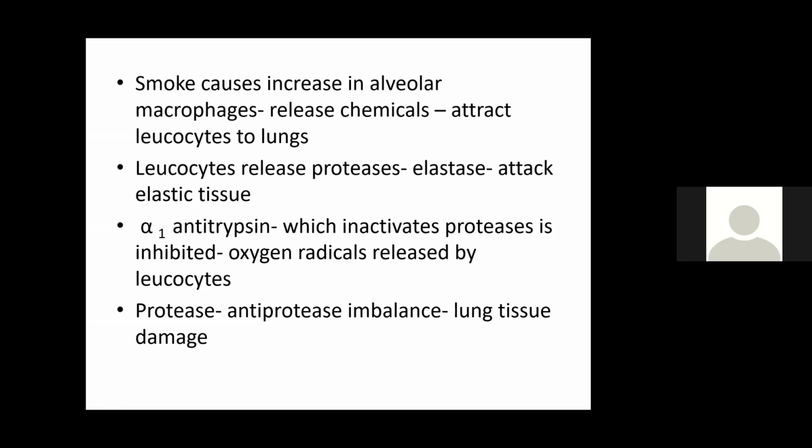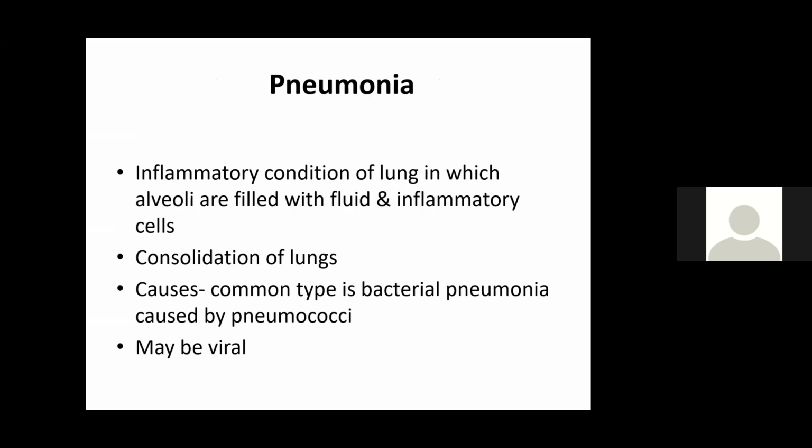Usually alpha-1 antitrypsin will inactivate this protease, but this is also inhibited by oxygen radicals released by leukocytes. So there is a protease, antiprotease imbalance: elastase is increased, alpha-1 antitrypsin decreased. So what happens? Loss of elastic tissue, lung tissue damage.